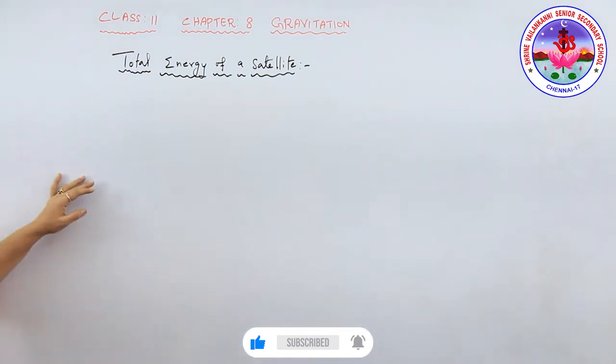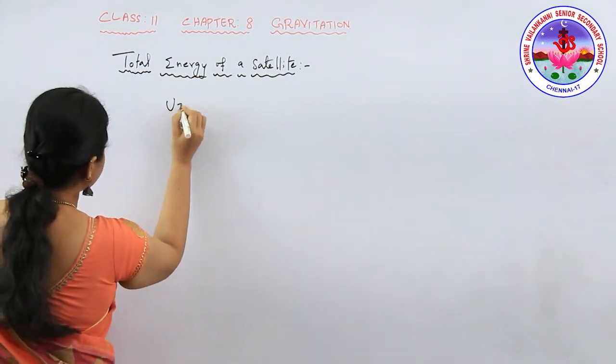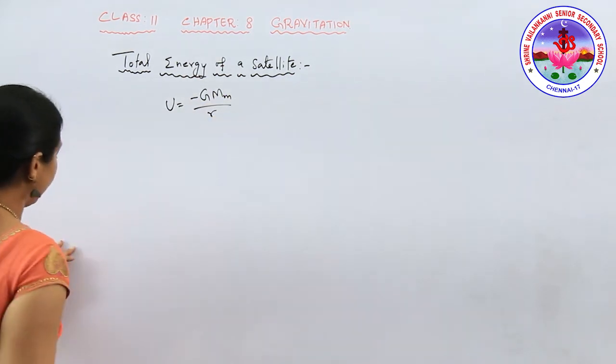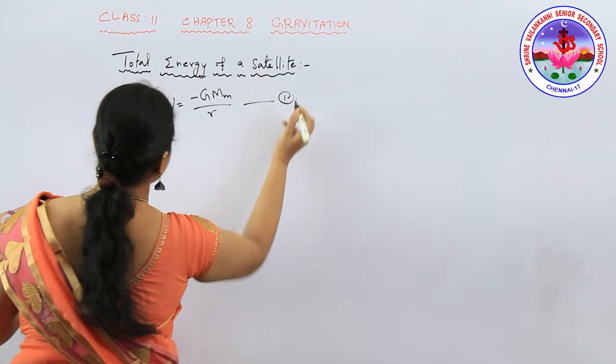Now the total energy of the satellite. You can consider the satellite, of mass small m, moving around the earth with the velocity of v naught, right? In an orbit of radius small r. Because of the gravitational pull of the earth, the satellite has potential energy, right? So the potential energy, we can write, U is equal to minus G M m by r, right? So we can take it as the first equation.